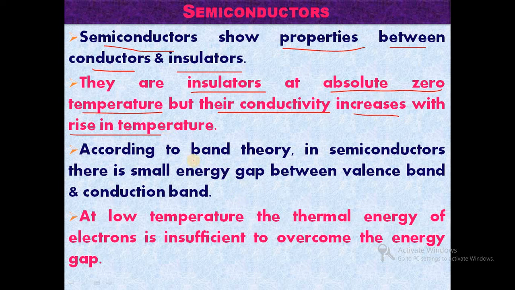So according to band theory, in a semiconductor there is a small energy gap between the valence band and the conduction band. At low temperature, the thermal energy of electrons is insufficient to overcome the energy gap.